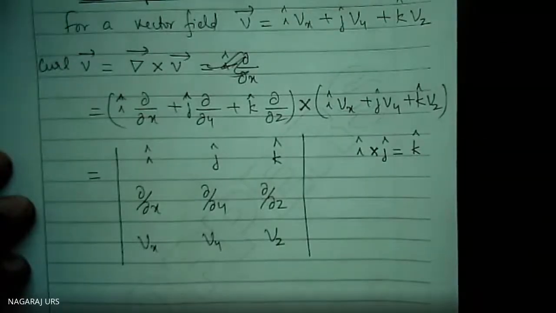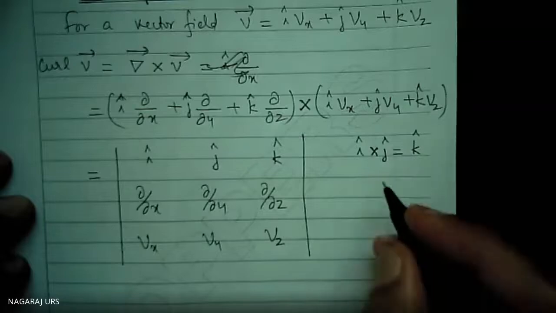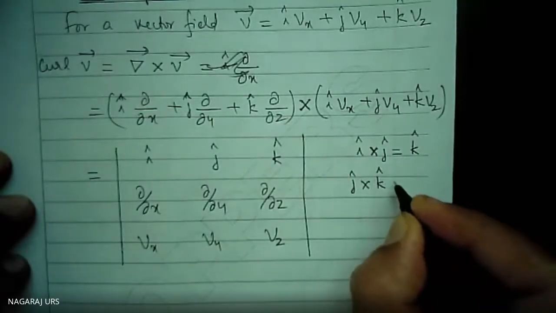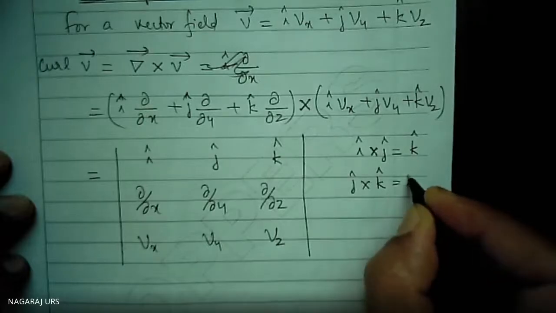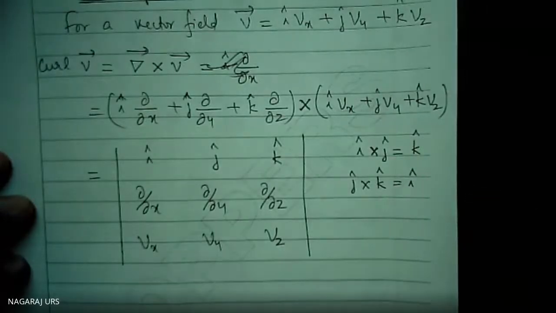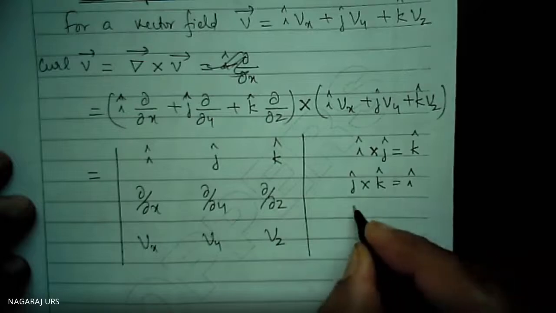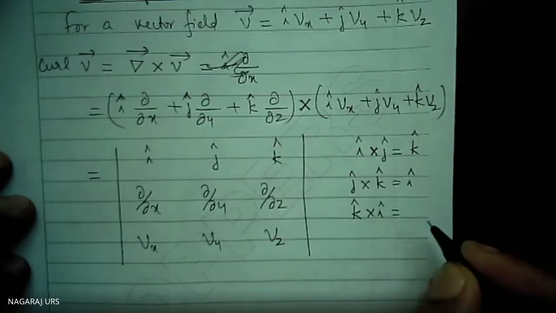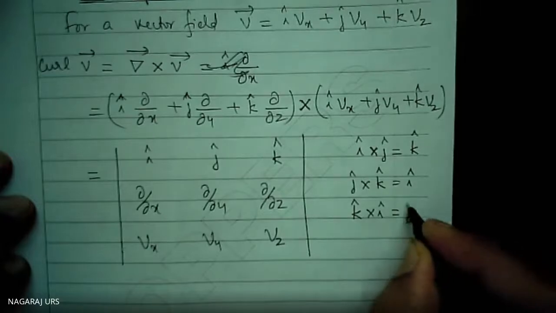Don't forget. J cross k is equal to the next one, i. K cross i is equal to j cap.